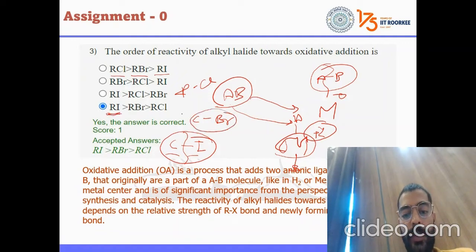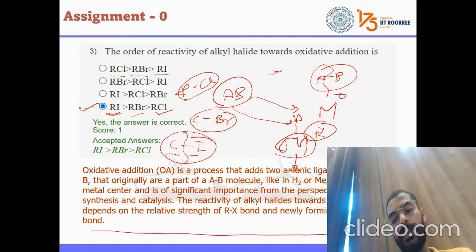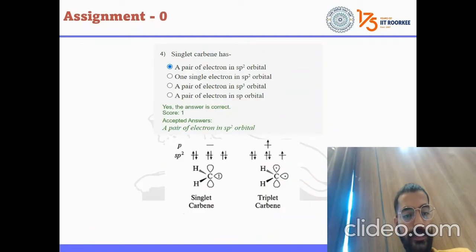Then the same case with bromine, smaller than iodine, a little bit better overlap, so it is second. And these are in the same group, so they will have almost equal overlap, so they will be the least breakable. That means this order is the perfect order, and I have also given some explanation regarding this here. You will be provided with the presentation of this and the video link on YouTube, right?